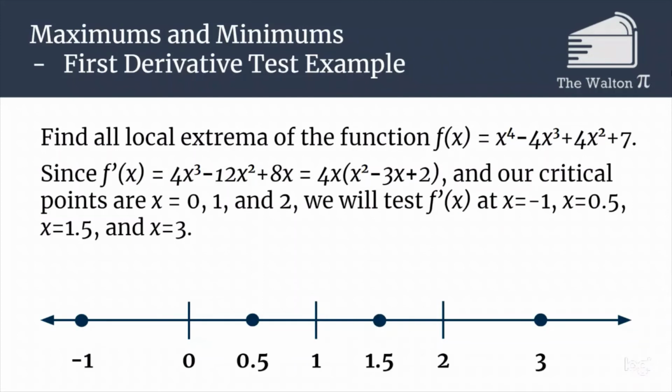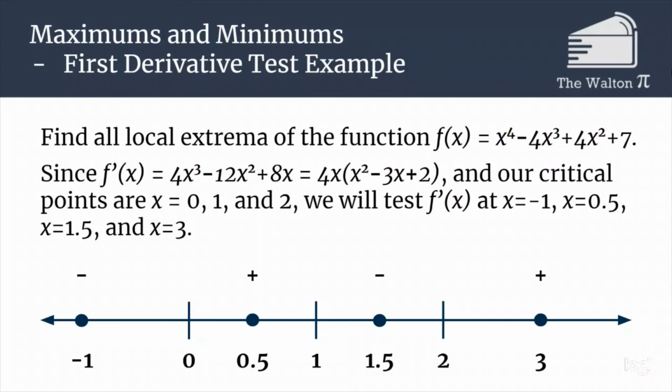So if we test each of these points, we're going to need to know what is f prime of -1, f prime of 1/2, f prime of 1.5, and f prime of 3. If we go through each of these one at a time, we find that f prime of -1 is -24, f prime of 1/2 is 1.5, f prime of 1.5 is -1.5, and f prime of 3 is +24. And so we can say it's decreasing, then increasing, then decreasing, then increasing. It's useful to know the numbers, but all we technically care about is the sign. So it goes negative, positive, negative, positive.